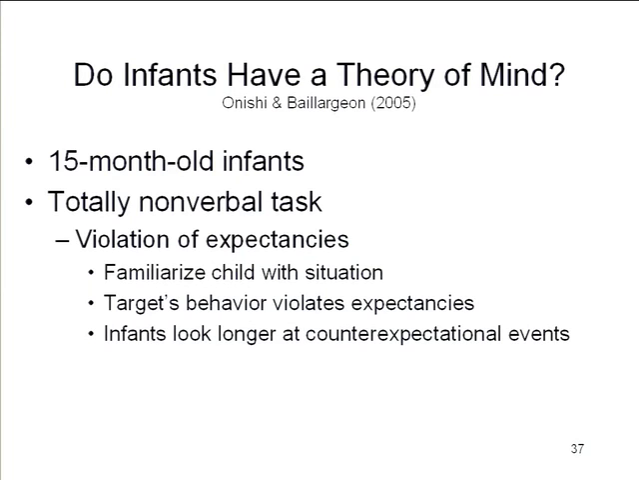Okay. So Onishi and Baillargeon were able to use this looking measure to make inferences about whether even very young children, 15-month-old infants, are making inferences about what other people think and believe. Here's how they did it. This is one of my favorite experiments. Okay, I really love this experiment.